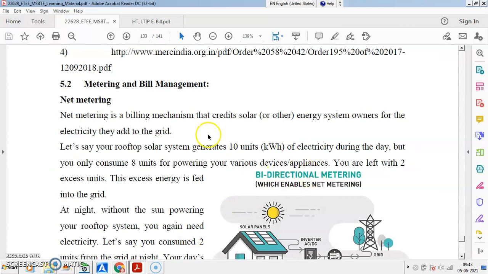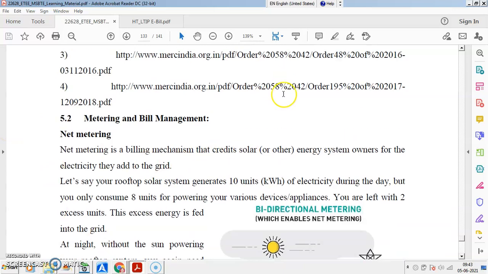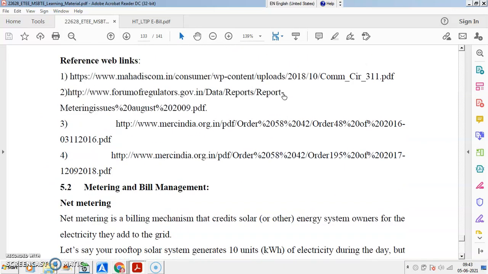Okay, then our next part of discussion, that is metering and bill management. Before that I will suggest that you go through this MS Discom and all this information I have given you, obviously from mahadiscom.in.